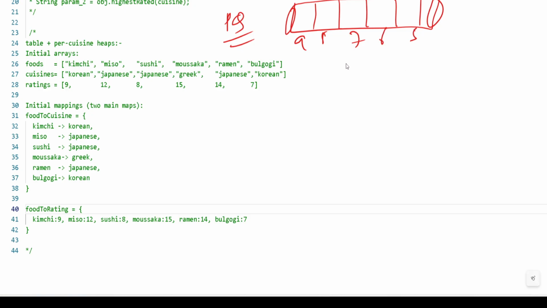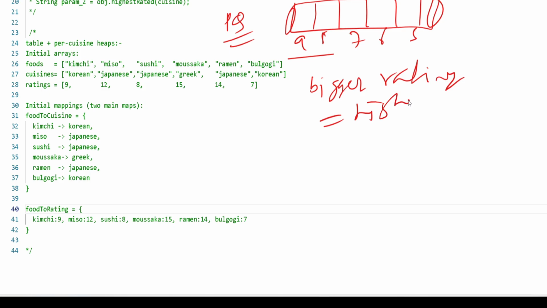So the biggest rating is the highest priority, because in the priority queue, what is your priority? My priority is the highest rating, meaning the bigger rating. Are you understanding? That is why we will use the priority queue.